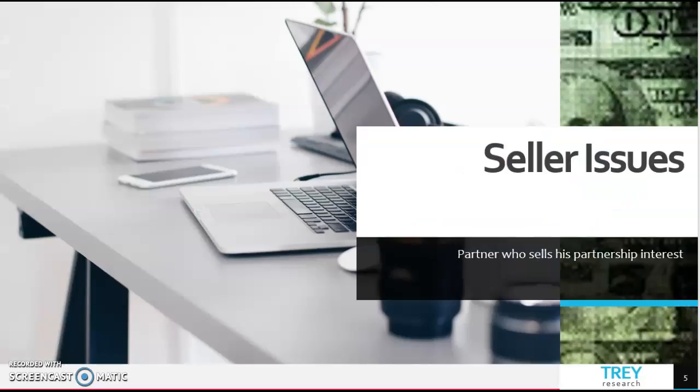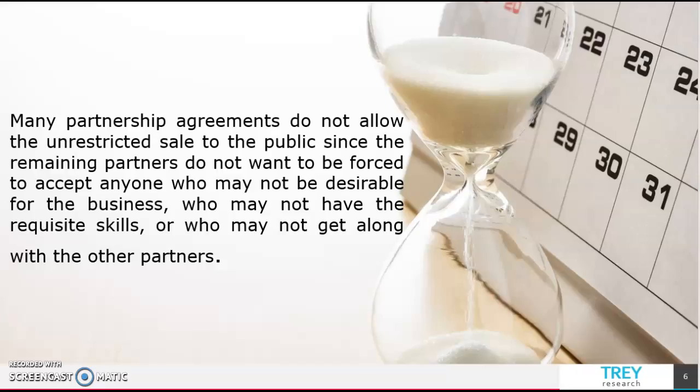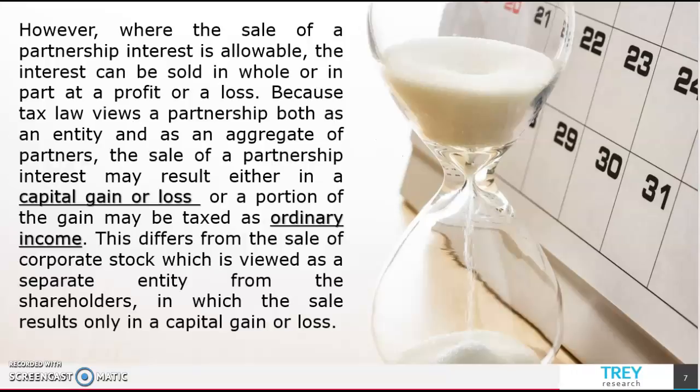First, let's talk about sellers' issues when the partner sells his interest in the partnership. Many partnership arrangements don't allow the unrestricted sale to the public, and the remaining partners don't want to be forced to accept anyone who may not be desirable for the business, who may not have the requisite skills or may not get along with the other partners. However, where the sale of the partnership interest is allowable, the interest can be sold in whole or in part, at a profit or a loss.